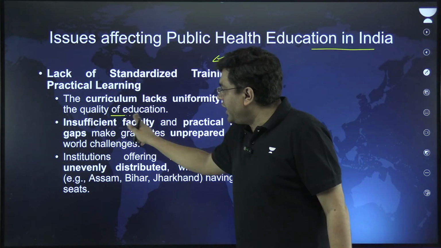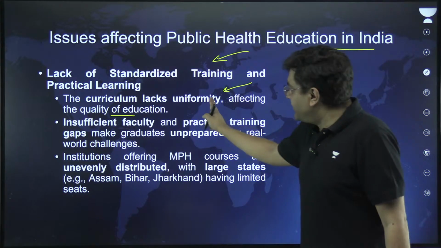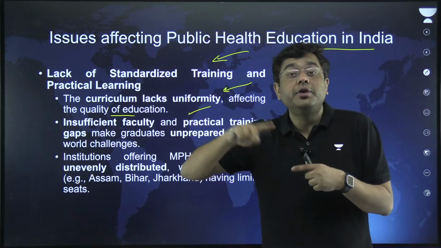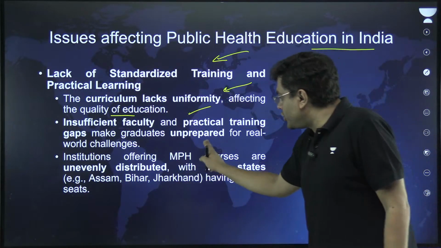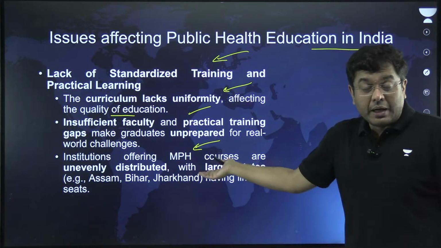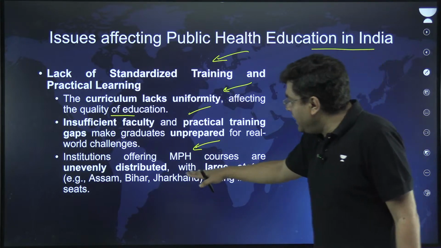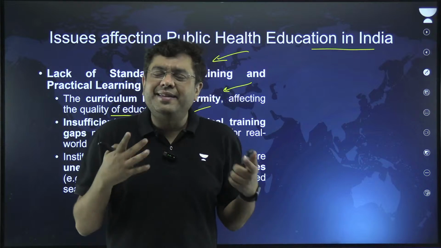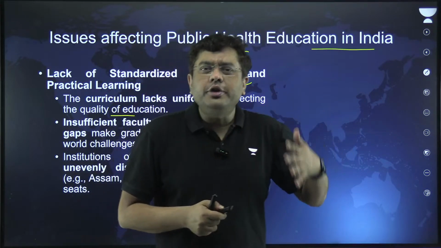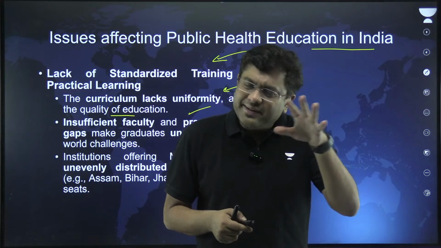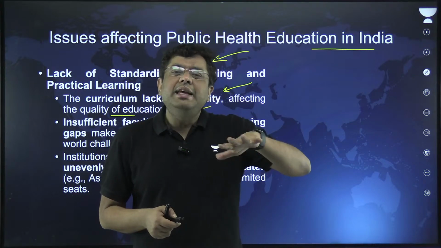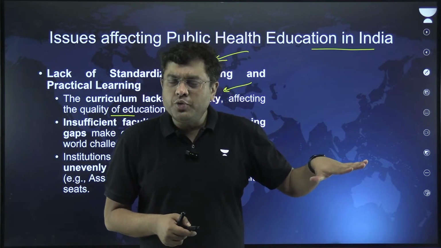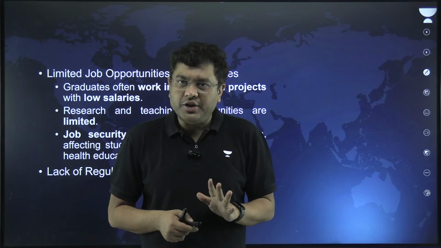So the quality of education is impacted, with insufficient faculty and practical training gaps, job experience, and training programs. Institutions offering various public health courses are unevenly distributed, with many areas not even having one such institute which offers such courses. As a consequence, certain geographical areas are denied healthcare individuals who can provide successful intervention.